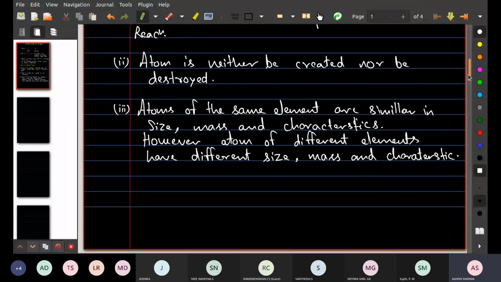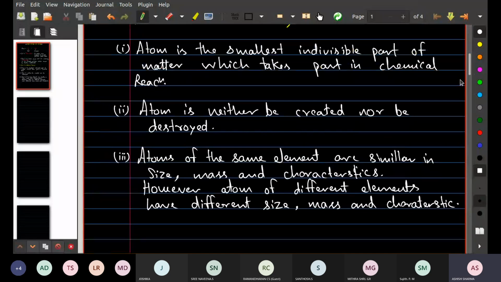First of all, are these points very clear to you or not? Is there any problem with these three points? Tell me yes or no. No, sir. Very good. No issue, sir.